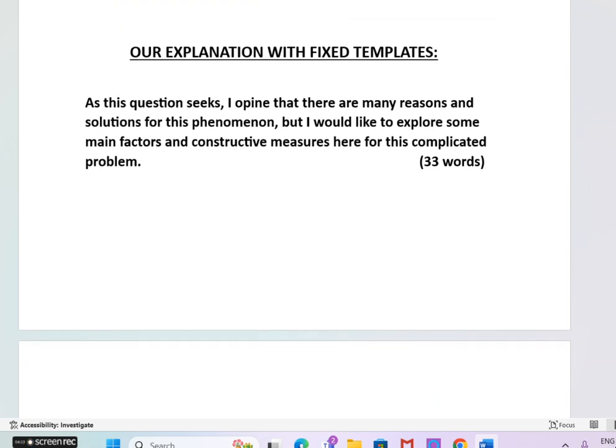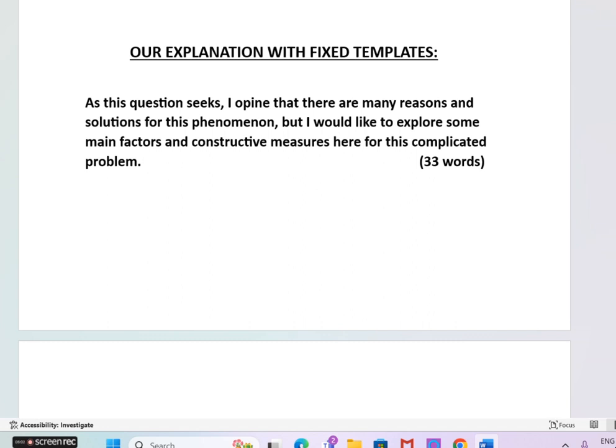Okay, please pause the video and study the first paragraph, that is the introduction in our essay. As you know, the first paragraph is the introduction and the last paragraph is the conclusion, and in between 2 paragraphs are the body of the essay. In our essay writing, we just write 4 paragraphs. This is our standard style. Please remember. Of course, there is no rule to write 4 or 5 paragraphs, but you restrict to 4 paragraphs for better time management.